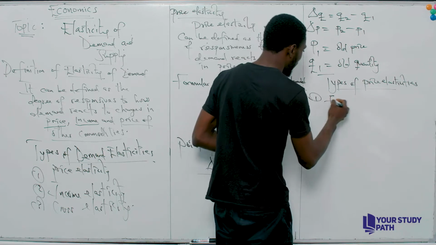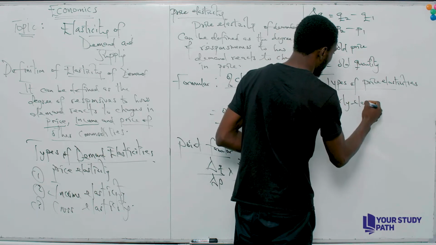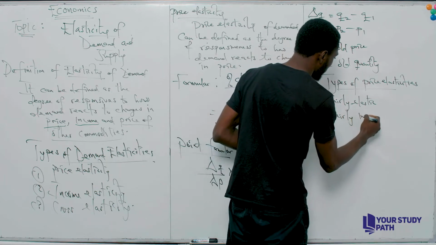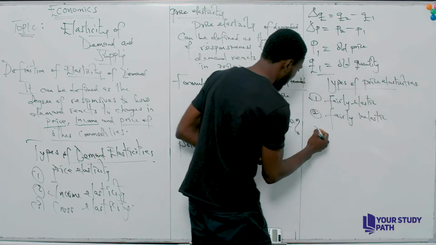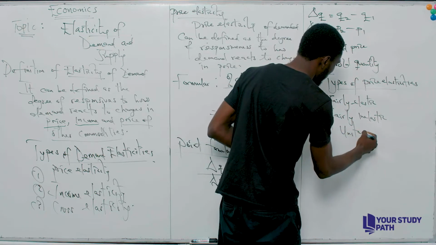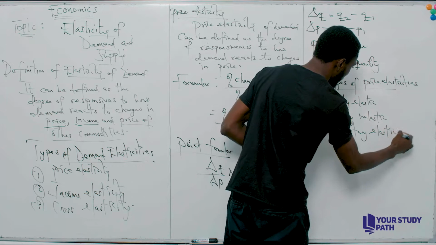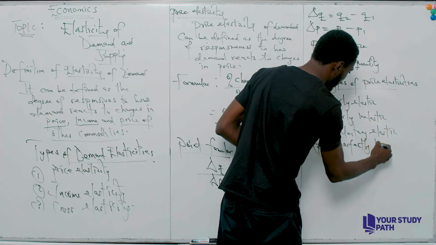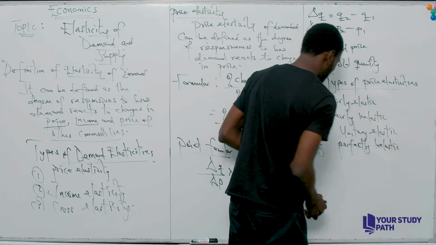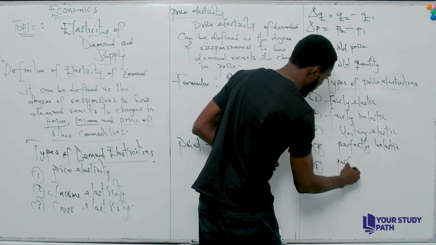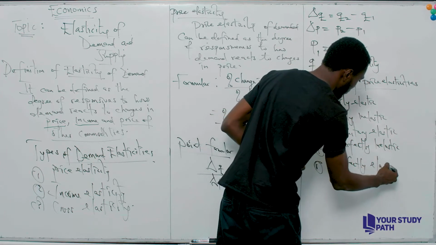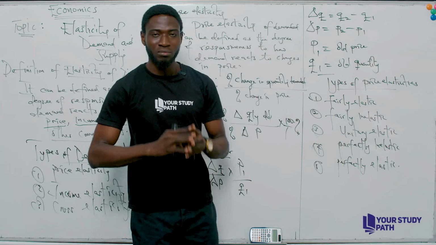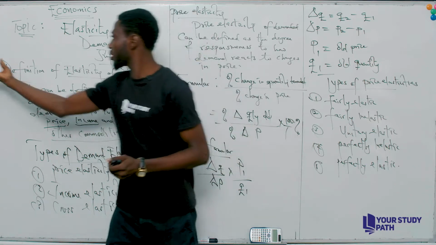Number one, we have what you call fairly elastic. Number two, we have fairly inelastic. Number three, we have unitary. Then number four, we have perfectly inelastic. Then number five, we have perfectly elastic. Now, let's take them one by one and just explain how it is.